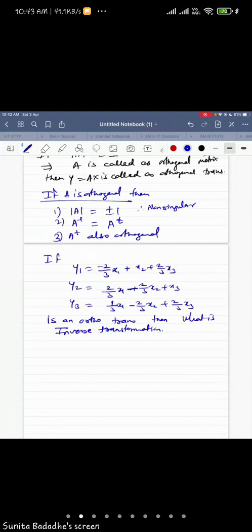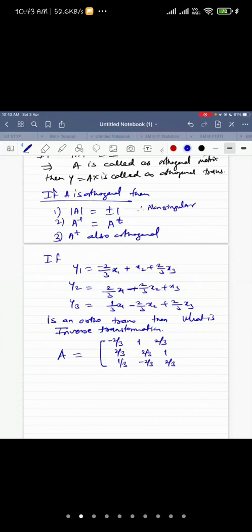Now it is given that this is the orthogonal transformation. What is the matrix of this transformation? Can you tell me? The matrix will be minus 2 by 3, 1 by 3, 2 by 3, 2 by 3, 2 by 3, 1 by 3, 1 by 3, minus 2 by 3 and 2 by 3. Please correct the numbers if you are writing with me.